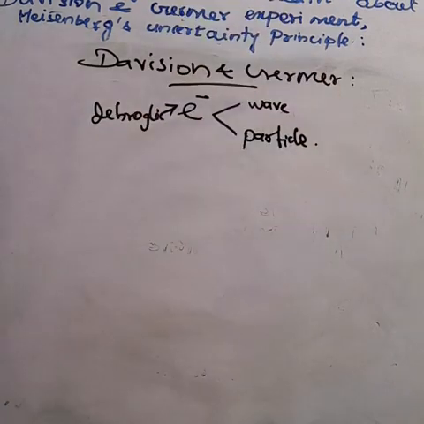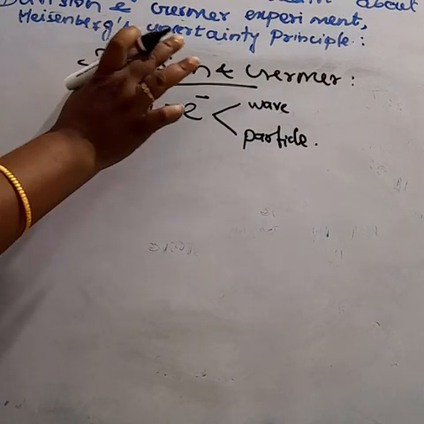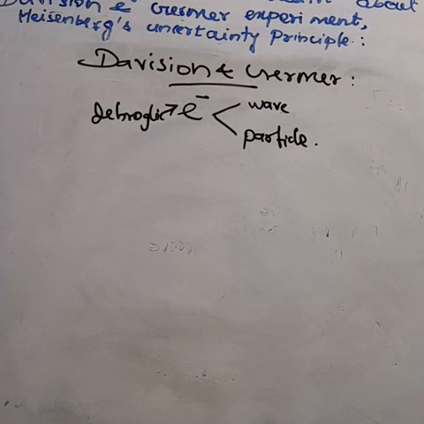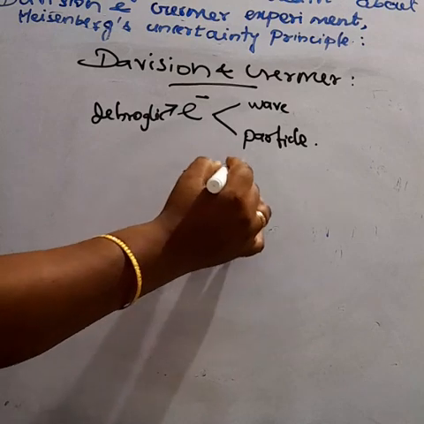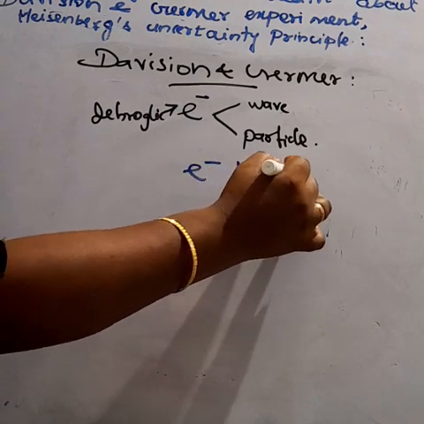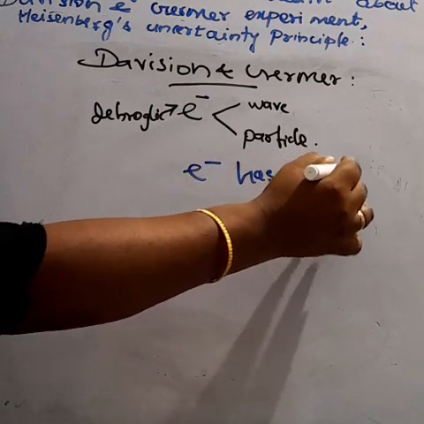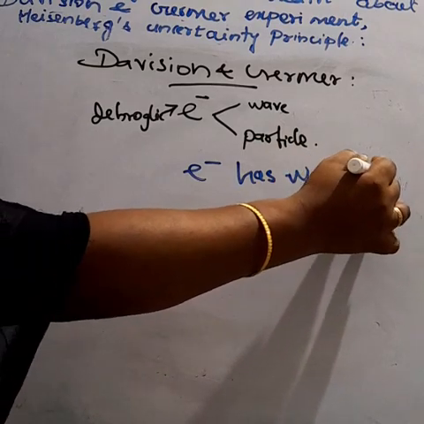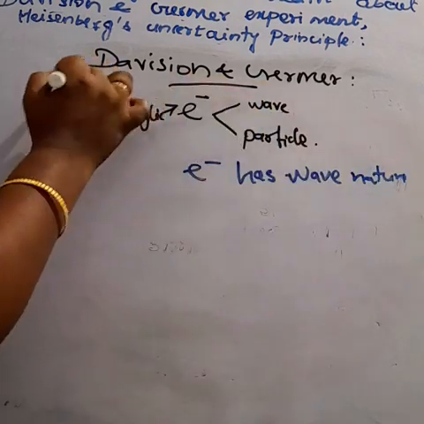Here, Davisson and Germer in 1927 experimentally proved that electrons have wave nature. How did they prove it? They did an experiment.